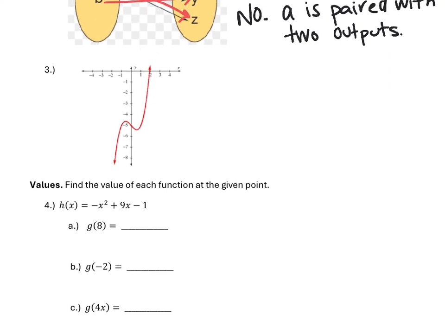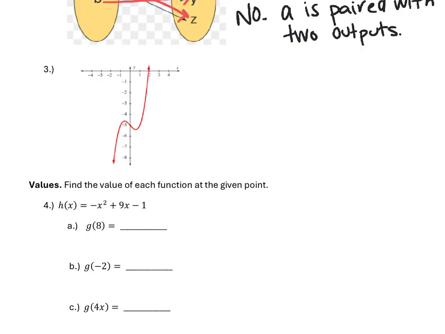Okay, number 3, we have a graph, so we can just look at the vertical line test, and we have no issues at all along the entire domain of this graph. So this is yes, a function, because it passes the vertical line test.